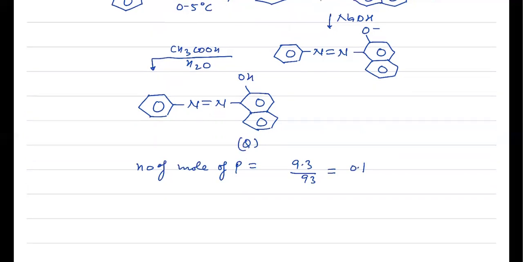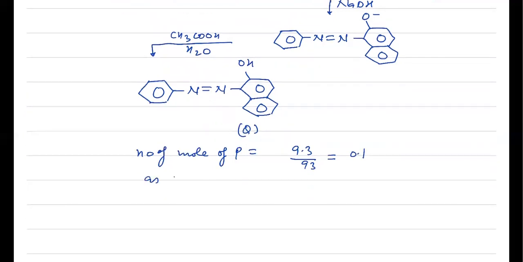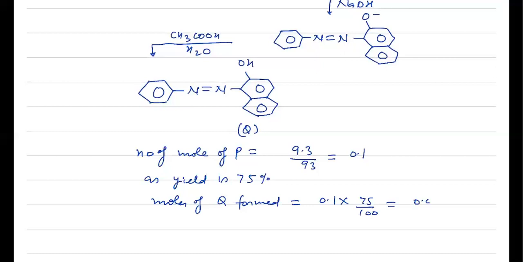As yield is 75%, if it would have been a 100% yield, Q formed will be 0.1 mole. But as yield is 75%, moles of Q formed will be equal to 0.1 into 75 by 100, which is 0.075 moles.